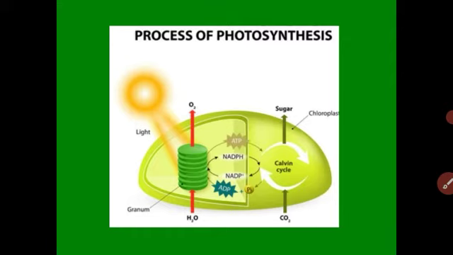This video is the continuation of our photosynthesis topic. In the previous video, we have already seen the process of photosynthesis, the structure of stomata, and the opening and closing of stomata. There are two main phases of photosynthesis: light dependent and light independent. We also saw the adaptation of life, photosynthesis, and the end product of photosynthesis.